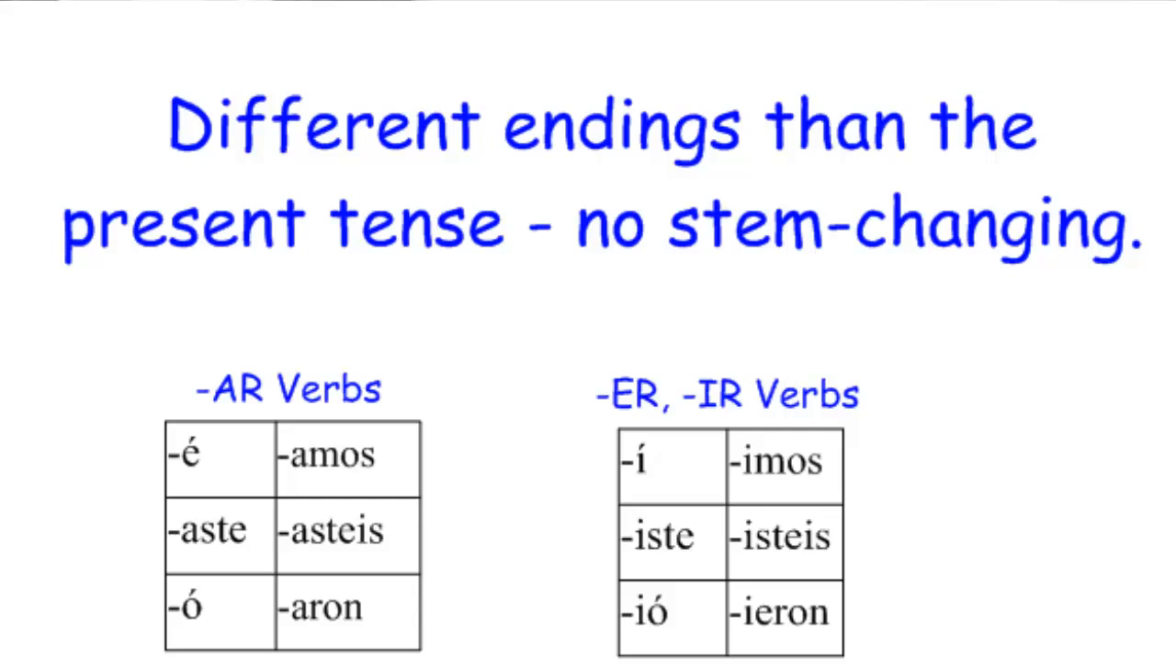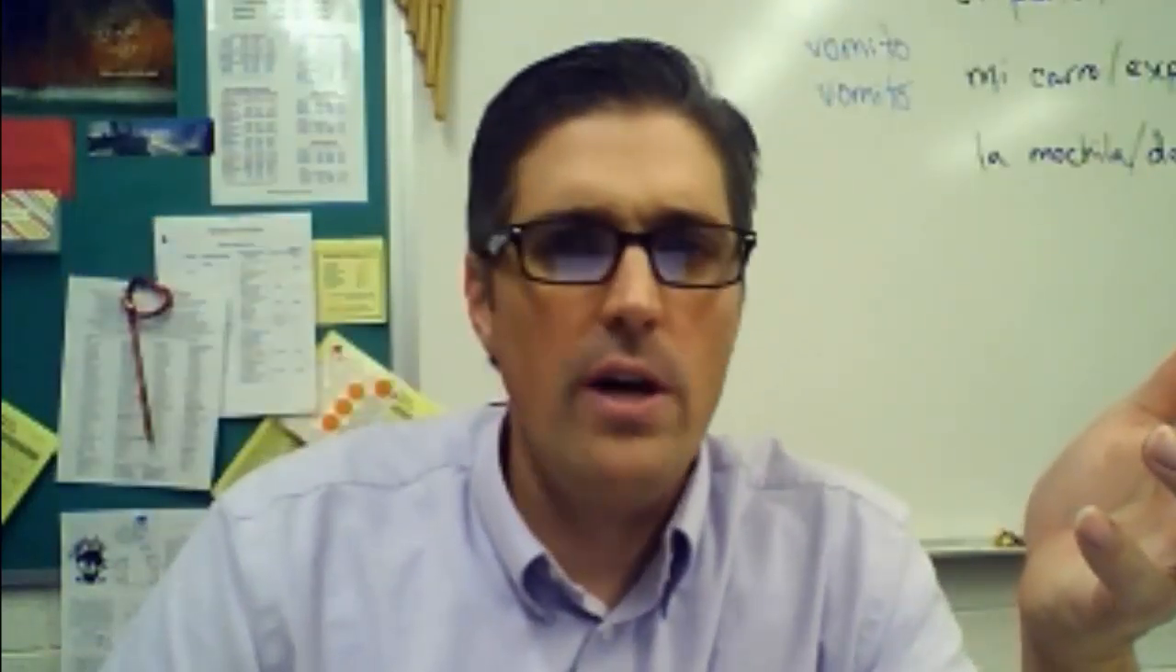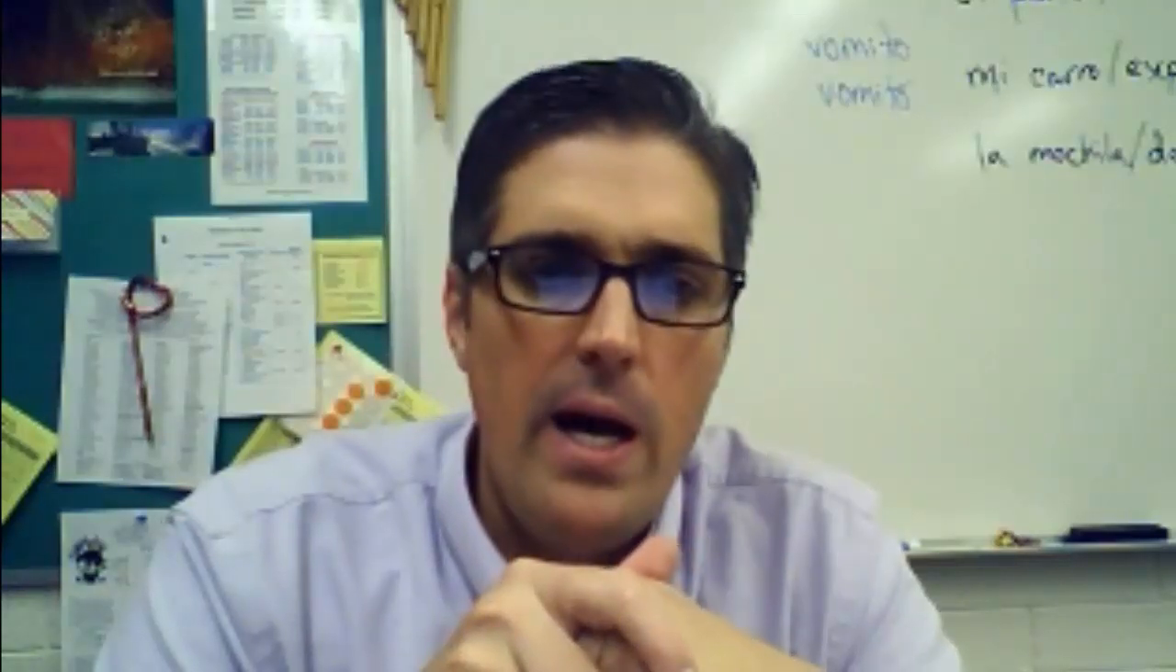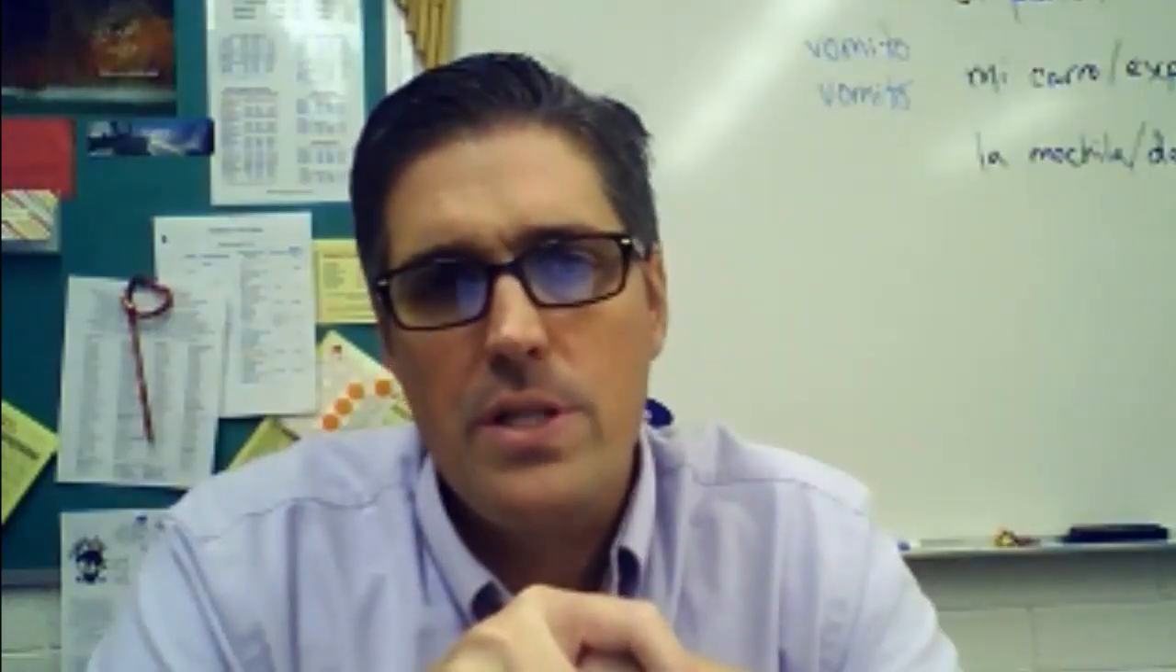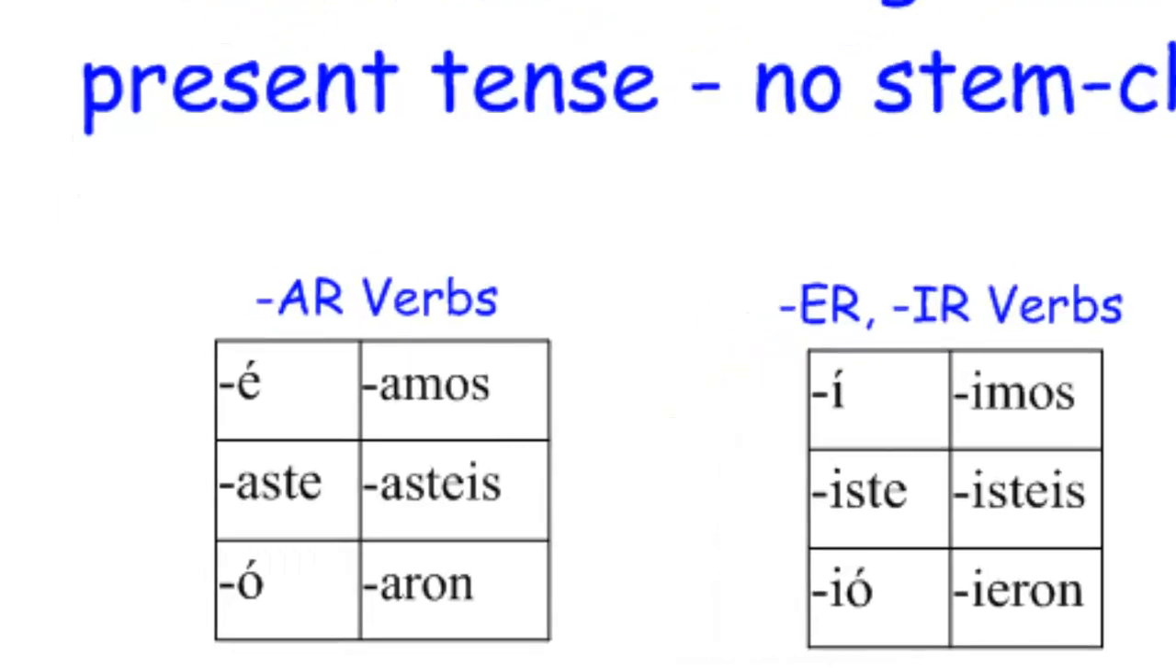Okay, it's similar to conjugating present tense verbs, where you take your infinitive, you drop your AR, ER, or IR ending, then you add a new ending. For example, hablar is an AR verb, and by the way, there's no stem changing in the preterite. Generally speaking, we've got some irregular verbs where the stem changes slightly, but we'll deal with those later. Okay, so let's go to AR verbs.